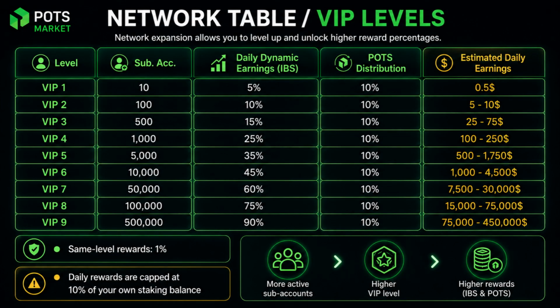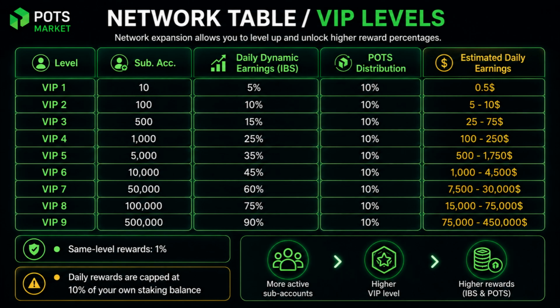This table shows how network expansion works inside POTS. As a person develops more active subaccounts, they can move up to a higher VIP level. Each level increases the percentage of daily dynamic earnings in IBS. For example, VIP 1 starts with 10 active subaccounts and 5%. As the network grows, the percentage increases progressively until VIP 9, with 90%. In addition, all levels maintain a 10% POTS distribution, and there is also a 1% same-level reward.